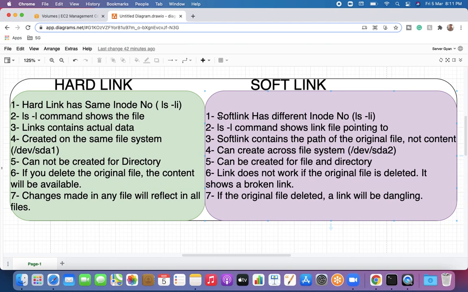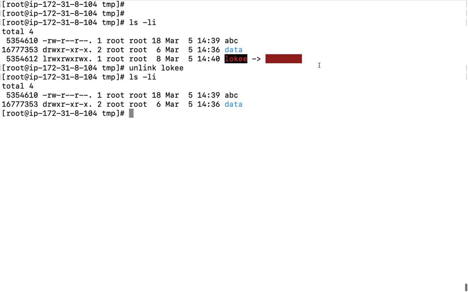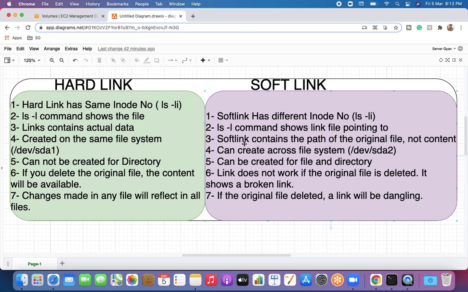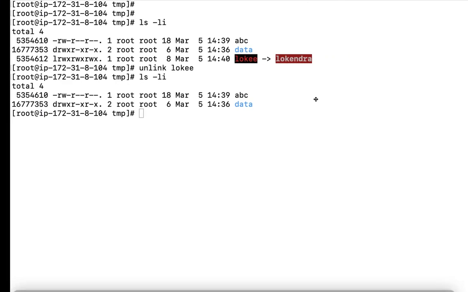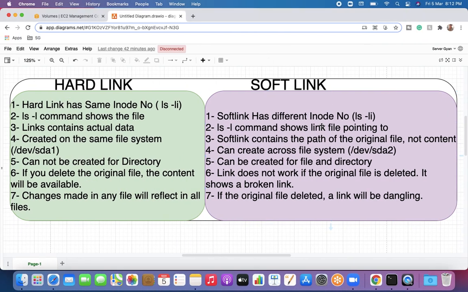It means that a soft link has a different inode, which we have seen. Moreover, the ls command shows the link pointing to, as we have seen here, that this Loki is pointing to the Lokendra file. The next point was that a soft link contains the path of the original file, not the content. It means this was only containing the path of the original file, but not the content, because it has some other inode, and this inode was pointing to another inode here. So that is what we have seen.